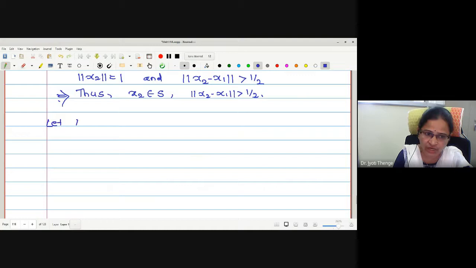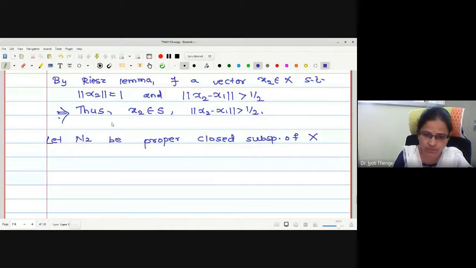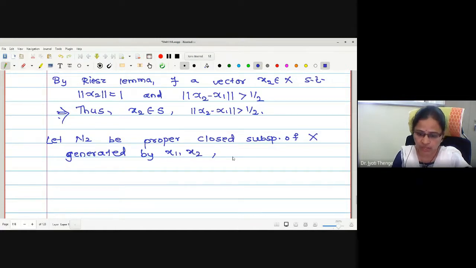Therefore, here I will write N to be the proper closed subspace of X generated or spanned by x1, x2.